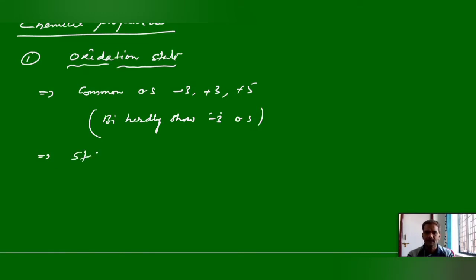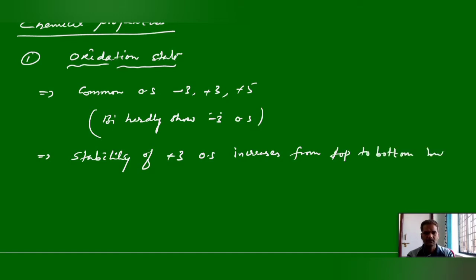So the stability of the +3 oxidation state increases from top to bottom, but the +5 oxidation state stability decreases.